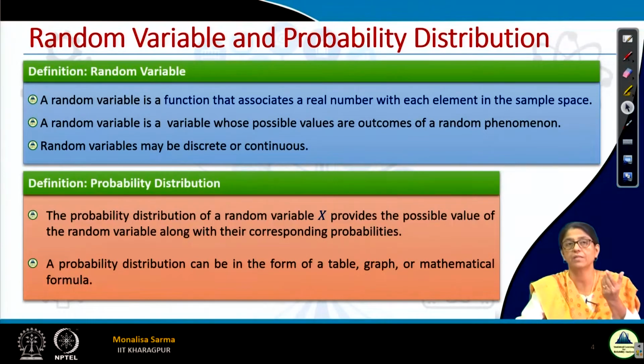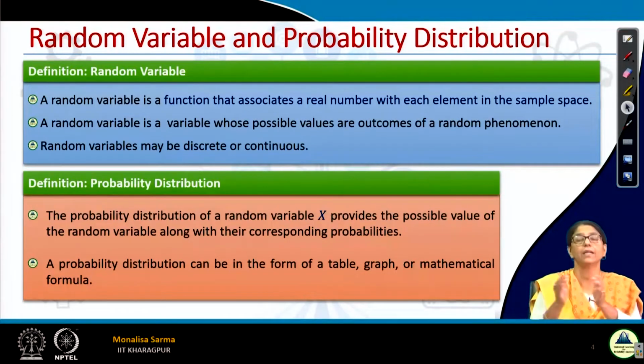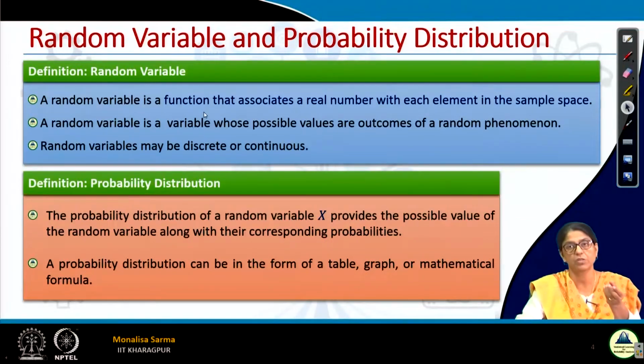Since a random variable may be discrete or continuous: discrete means it will take some finite values, 1, 2, 3, 4, maybe not exactly 1, 2, but some finite values. Continuous means it can take any value within an interval. If the random variable is discrete, we call it a discrete probability distribution. If the random variable is continuous, we call it a continuous probability distribution. We can describe a probability distribution in the form of a table, a graph, or a mathematical formula. We will see these.